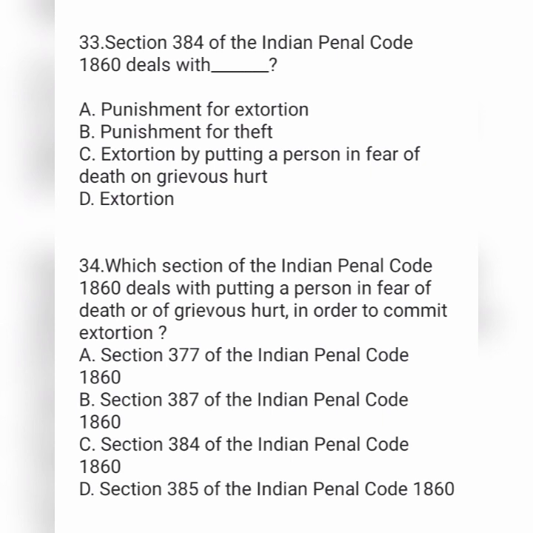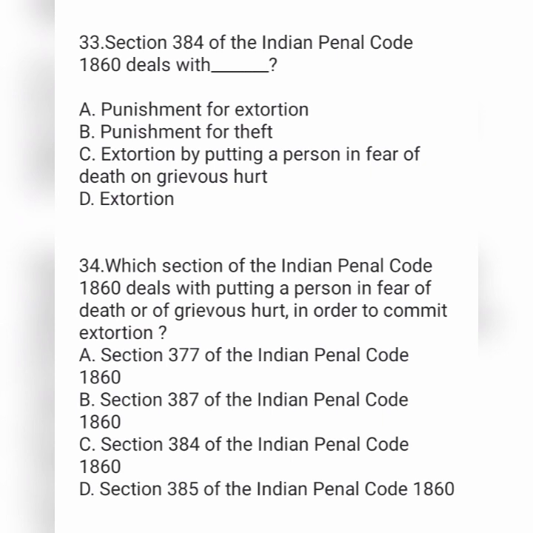Next, the 33rd question, section 384 of Indian Penal Code deals with. Option A, punishment for extortion. Option B, punishment for theft. Option C, extortion by putting a person in fear of death or grievous hurt. And option D, extortion. 34th question.